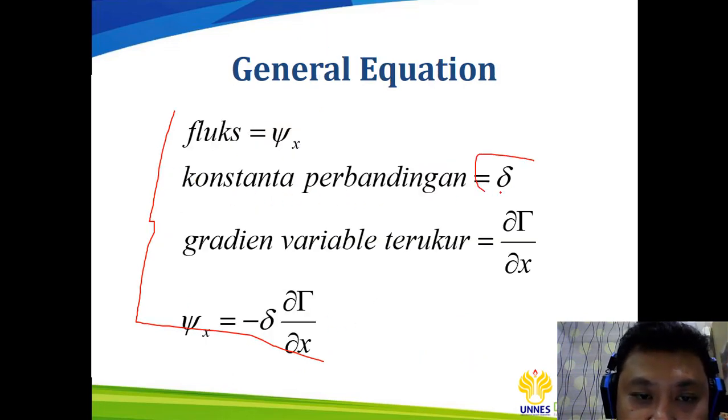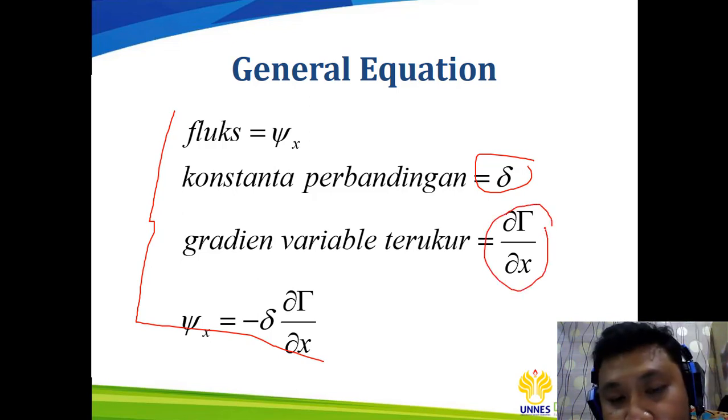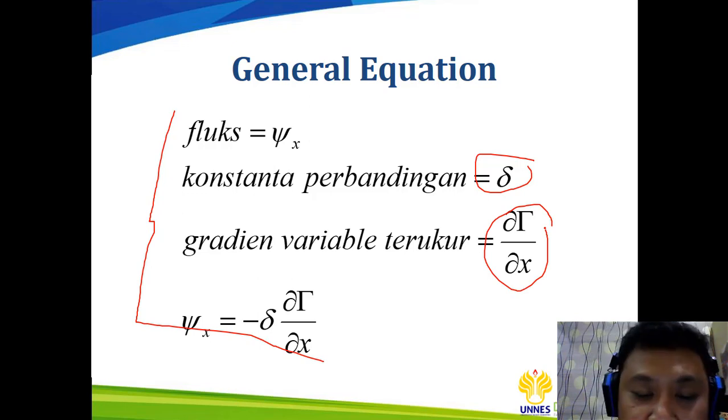Then the proportionality constant is also known as the diffusivity, and this one is the gradient of the property.